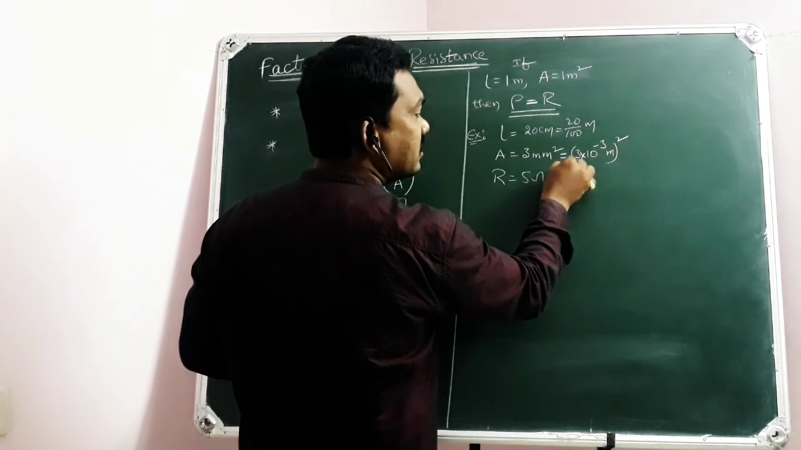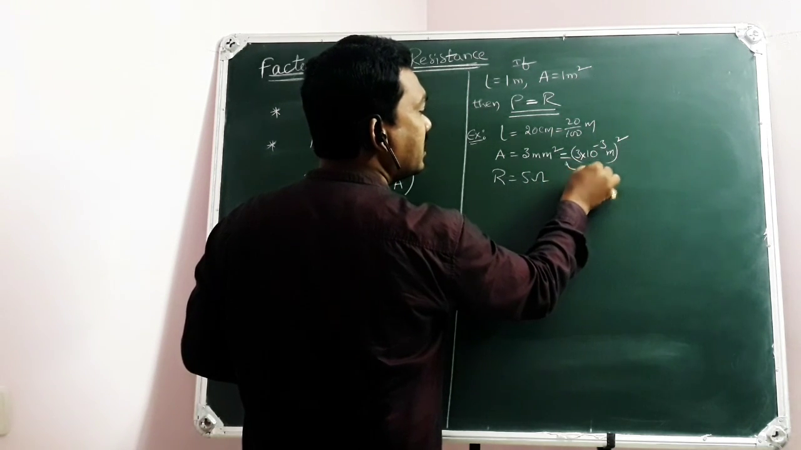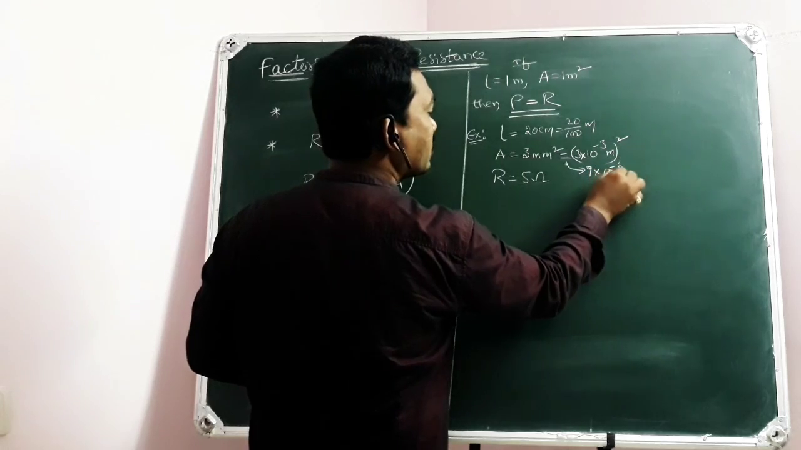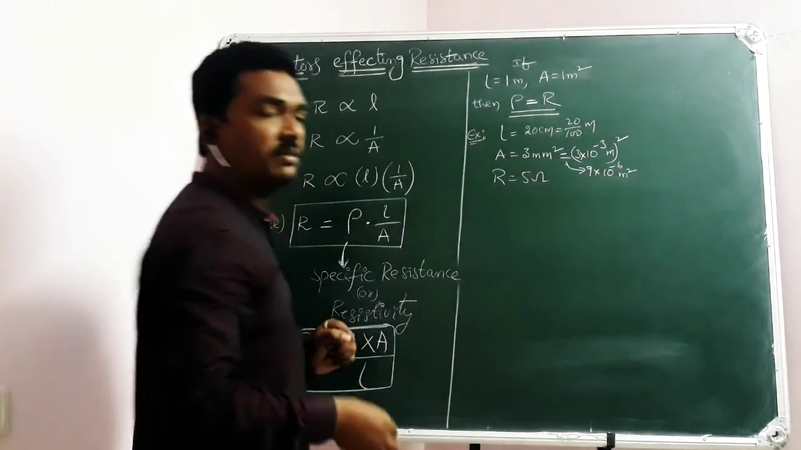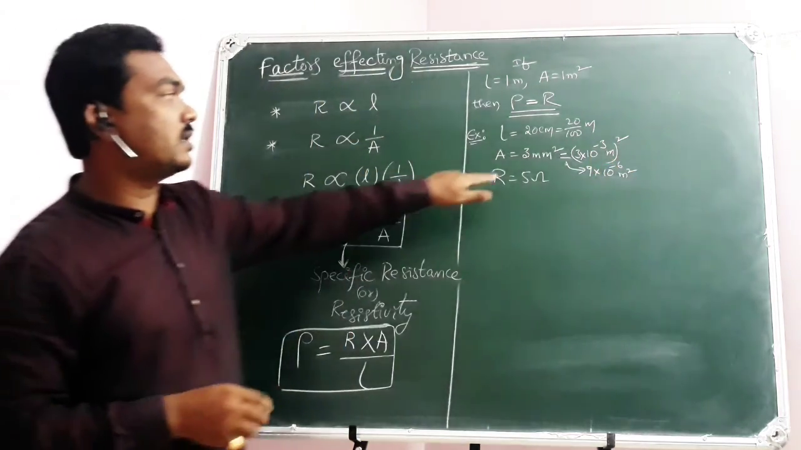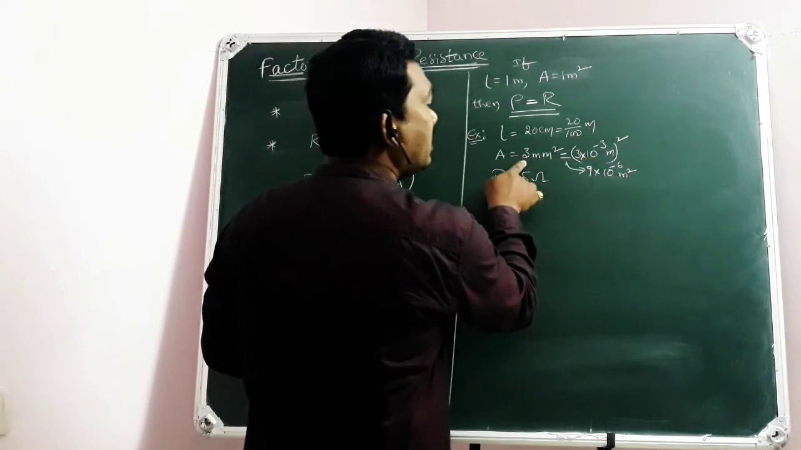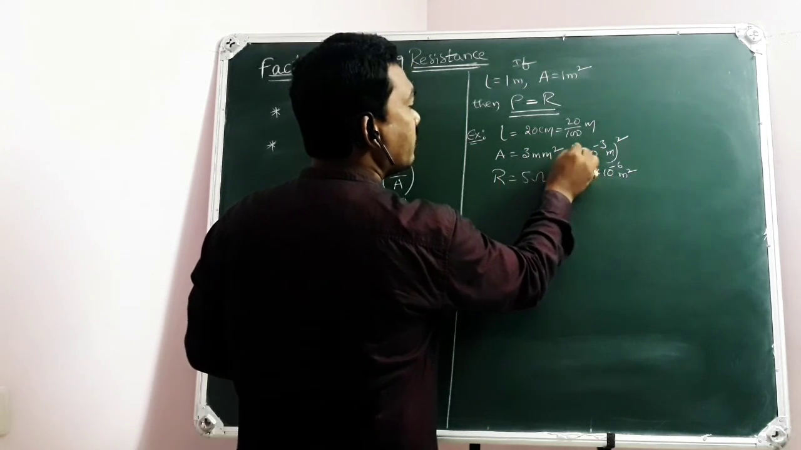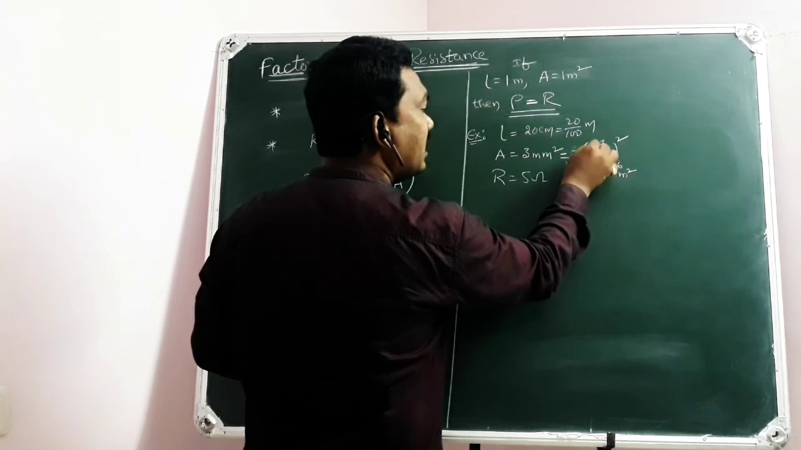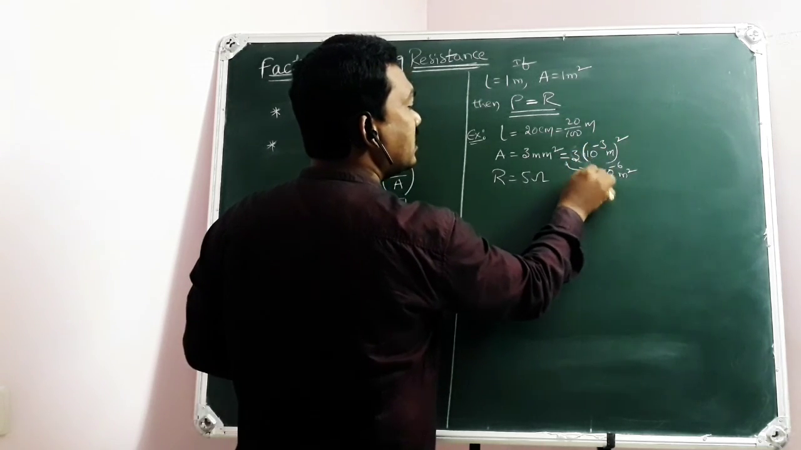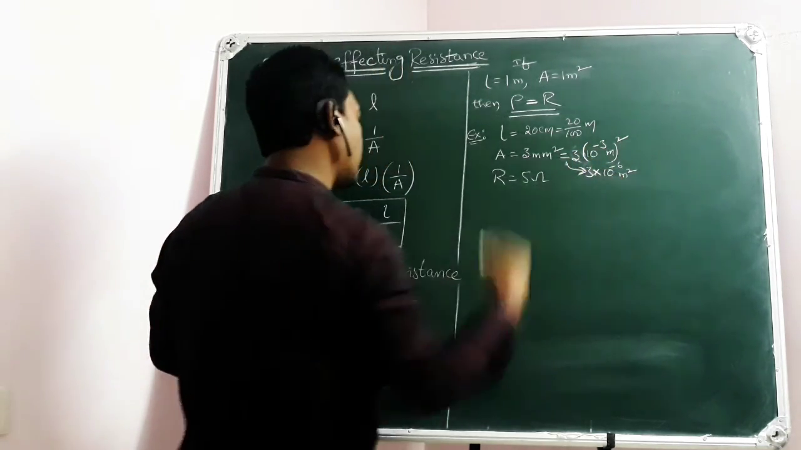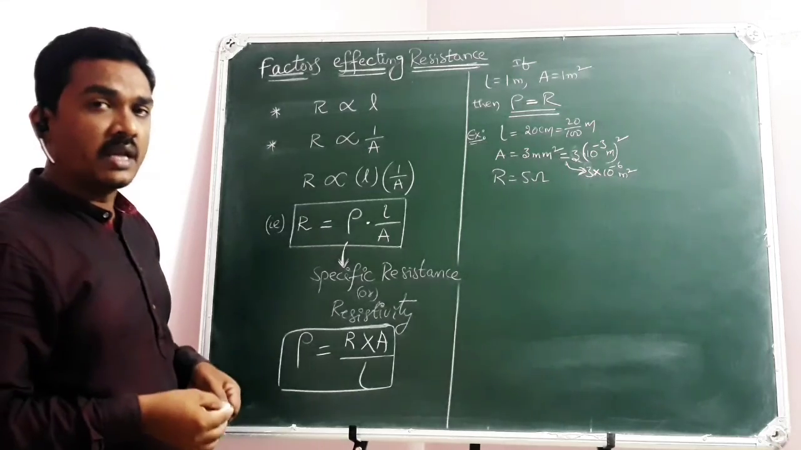3 millimeters square can be written as 9 into 10 power minus 6 meters square. Very important mathematical conversions. Millimeter means 10 power minus 3 meters. Sorry, here it is 3 millimeters square, so there is no square for the 3. So it is 3 into 10 power minus 6 meters square.